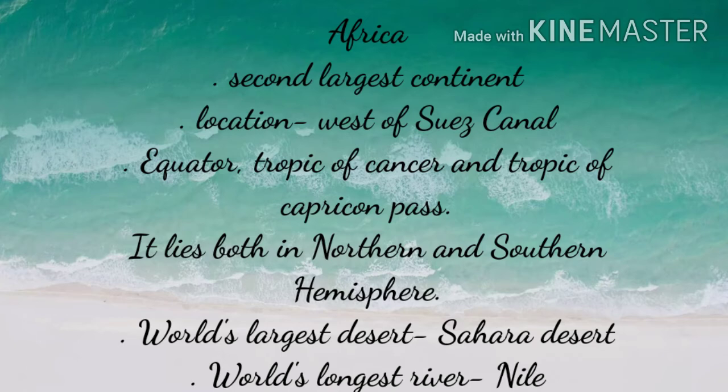Africa. Africa is the second largest continent. It is located to the west of the Suez Canal. It is the only continent through which the equator, Tropic of Cancer and Tropic of Capricorn pass. It lies both in the northern and the southern hemisphere. The world's largest desert, Sahara, lies in the northern part of Africa. And the Nile, the world's longest river, flows through Africa.